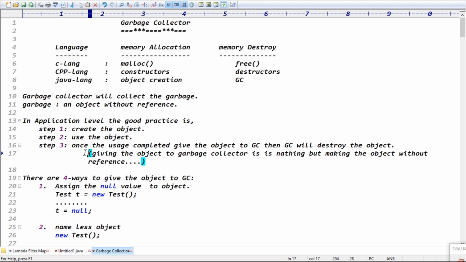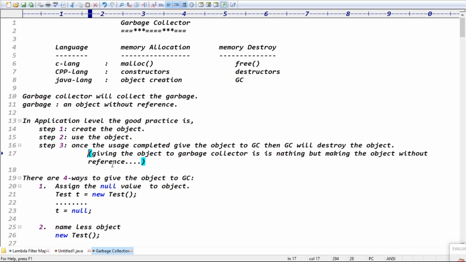So once the usage is completed, give the object to the garbage collector. How to give the object to the garbage collector? Garbage collector requires what type of object? It requires the object without reference, right? Garbage collector requires the garbage. Then we have to give an object without reference, right?